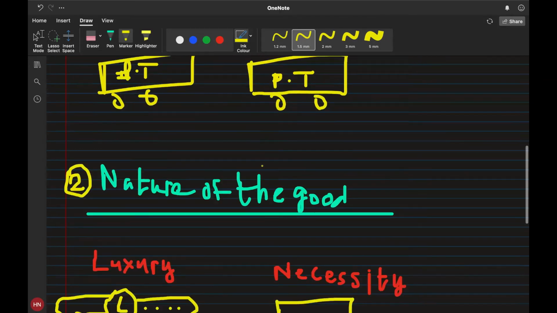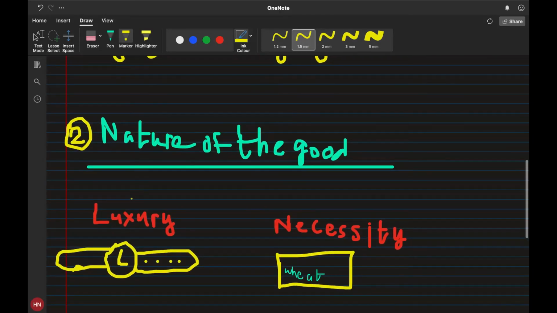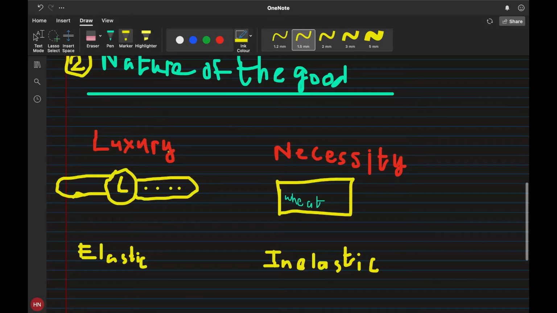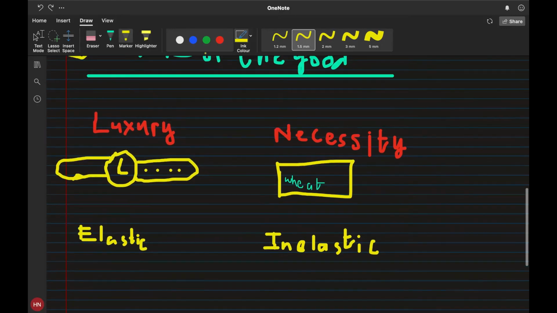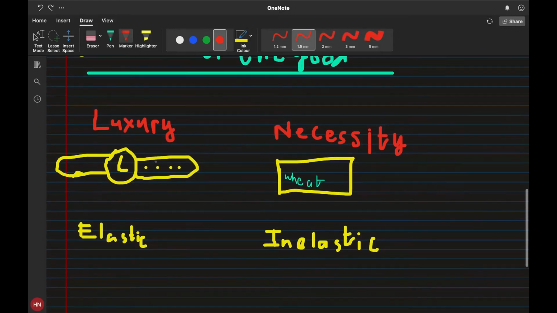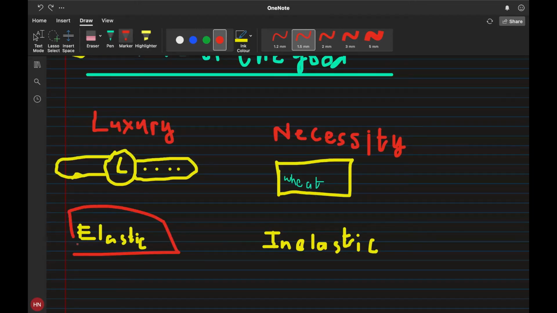Then the second determinant is nature of the good. Let's say something is a luxury product, and there's one more thing which is a necessity. In this case, the luxury product is just a watch, a normal watch. So let's say if it's elastic, that is, the demand for such a thing will go up by a lot. This is what you assume in economics.